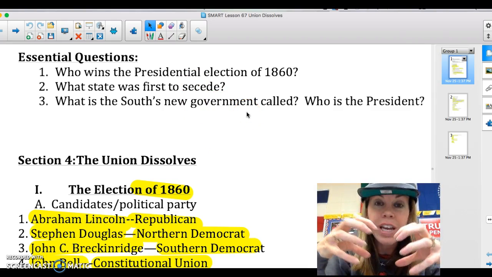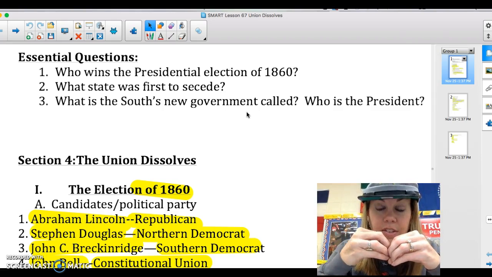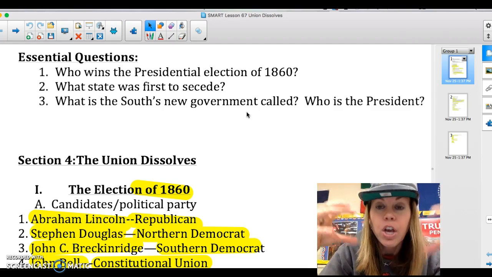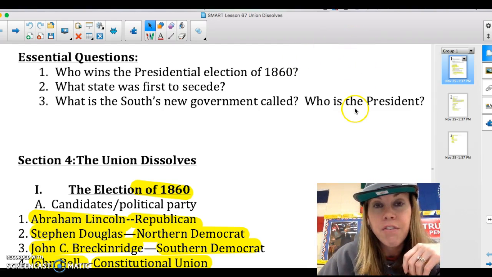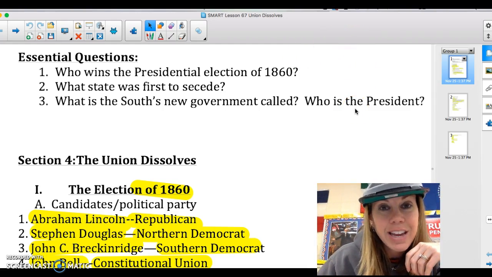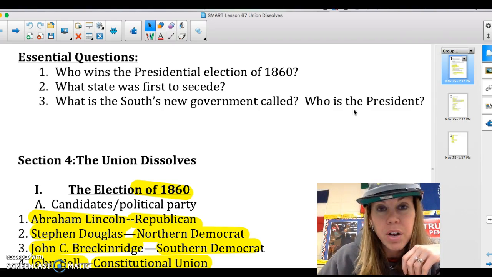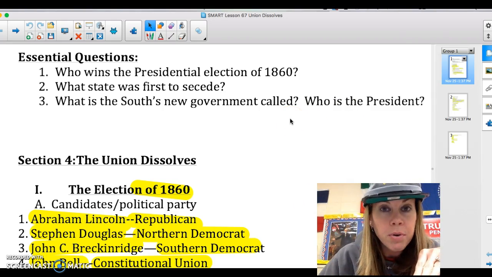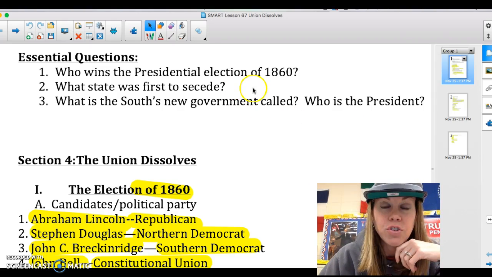Remember, Confederacy is a loose association of states that can fall out at any time, and not be together. Who is the president of this Confederacy? Jeff Davis. Not a very good leader. He'll prove to be pretty awful, okay? All right, so make sure you write your summary at the end of this and have answered these questions.